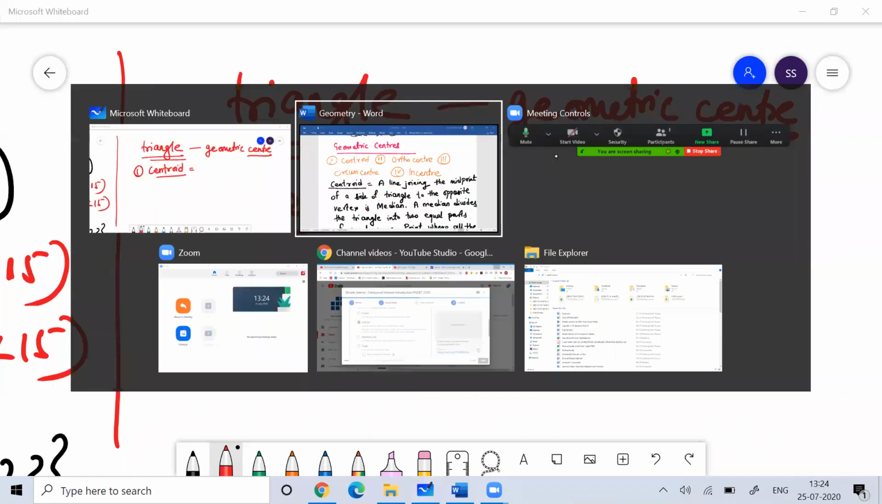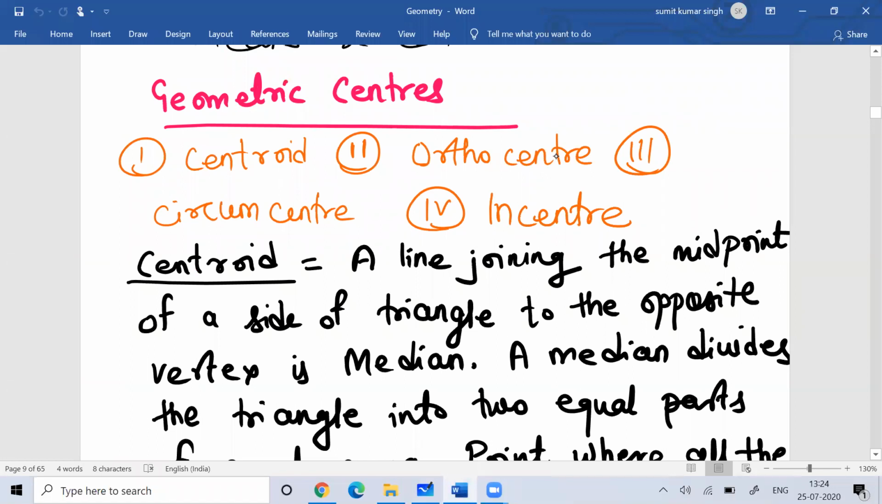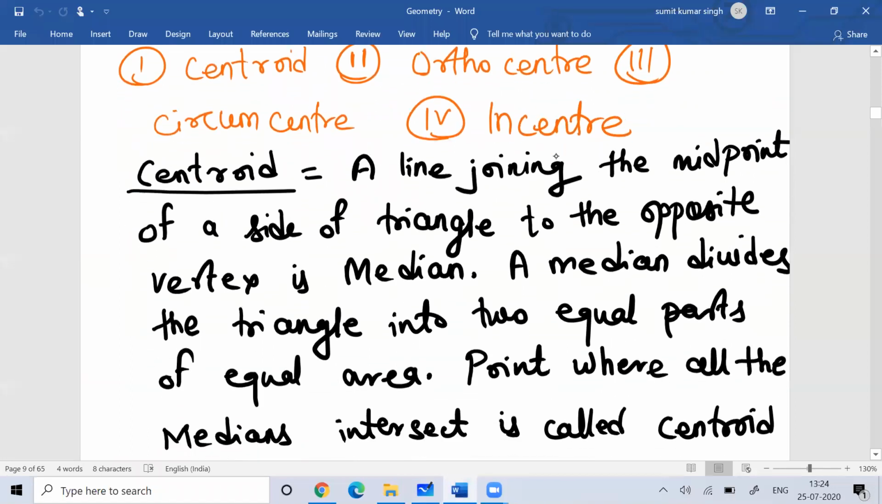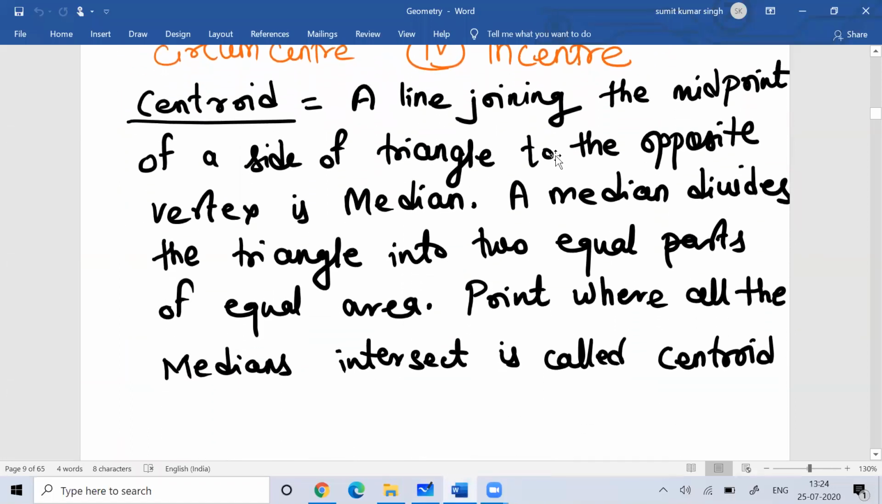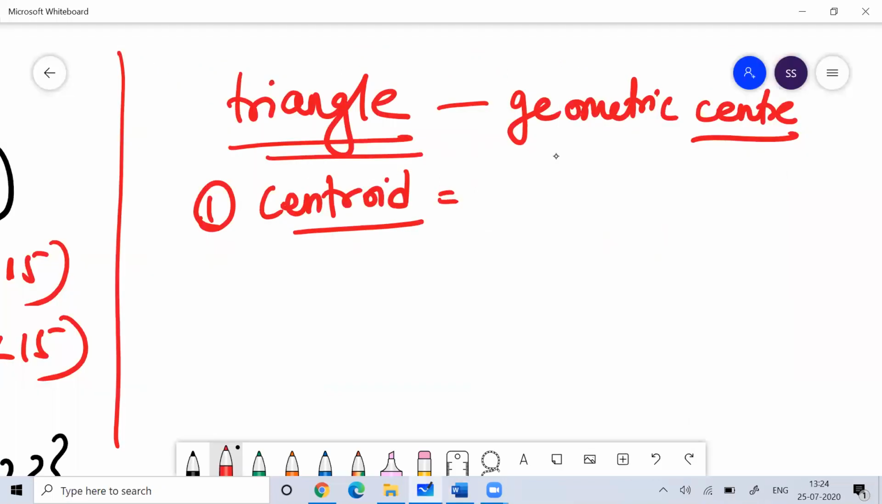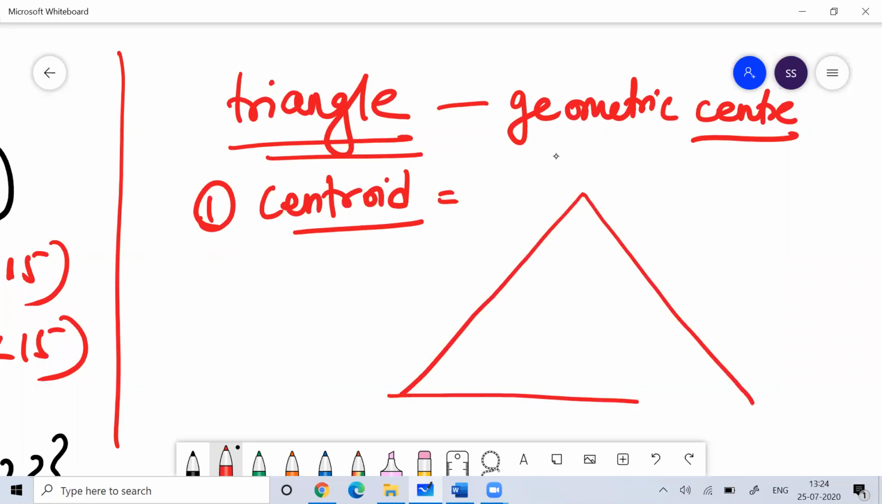The centroid is the point of intersection of the medians of the triangle. The point where all the medians of the triangle intersect is called the centroid.